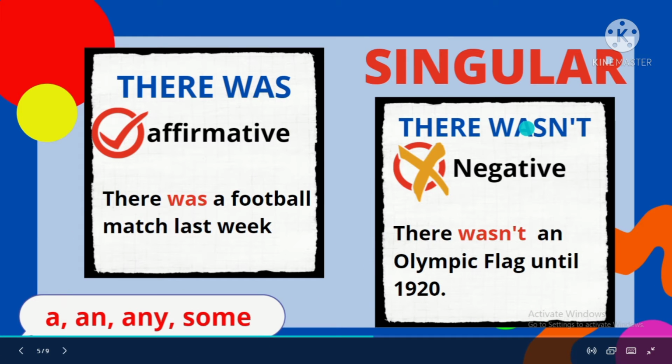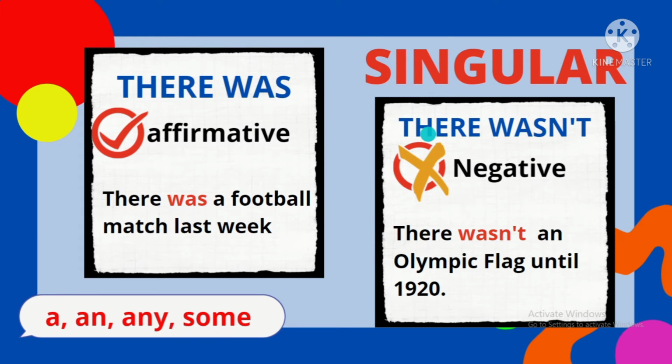If you look here, there was and there wasn't. There was and there wasn't are considered as singular nouns. There was is affirmative. There wasn't is negative.